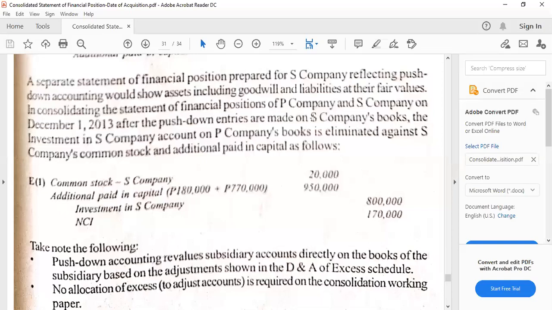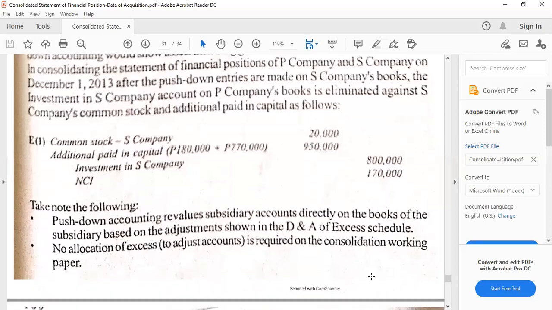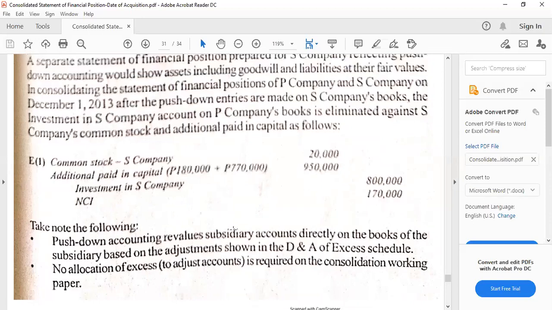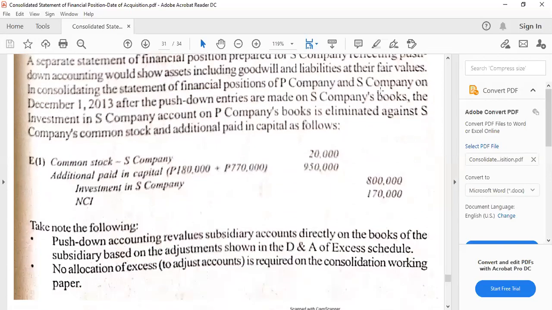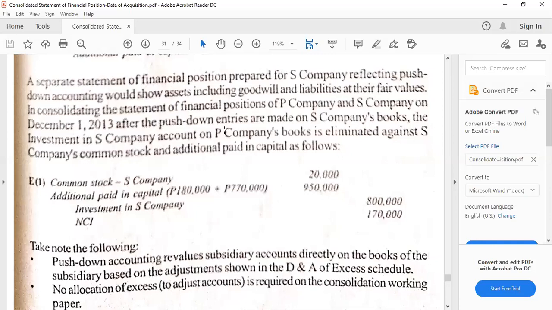So what is the point now under push-down accounting? It actually simplifies the consolidation process because we are already done with the adjustments of book values to become reflective of the fair values in the separate financial statements and records of the subsidiary. So no need to do that in the consolidation. Push-down accounting revalues subsidiary accounts directly on the books of the subsidiary based on the adjustments shown in the D&A of excess schedule. Very true. This part here shows that. Then in the elimination entries, this is just how simplified it is.